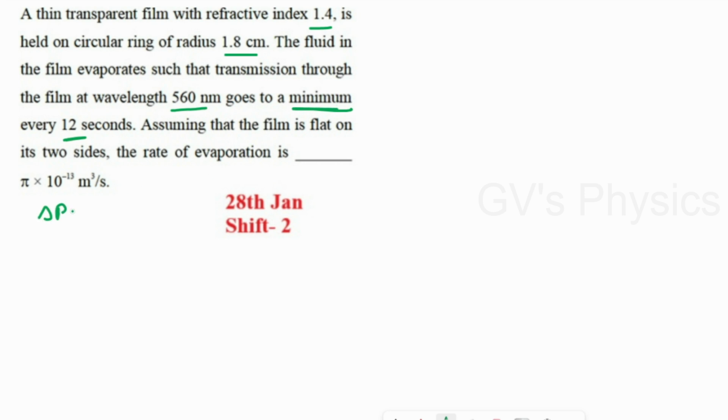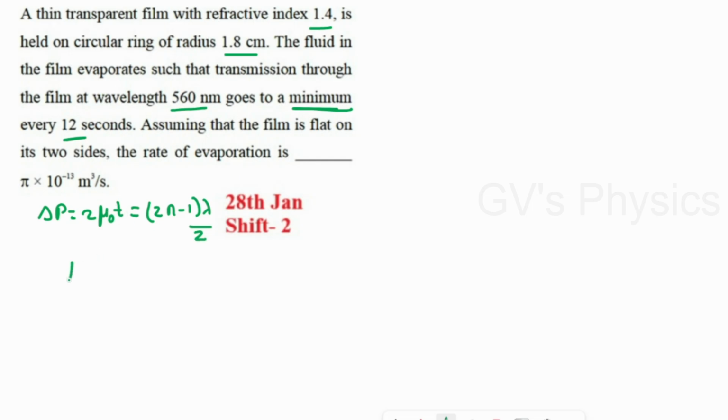Path difference is equal to 2 mu naught T. In the previous question they have given maximum intensity, so we took it as n lambda. Here it is a minimum intensity, so we can write it as 2n minus 1 lambda by 2, that's all. So again we have to find the thickness.